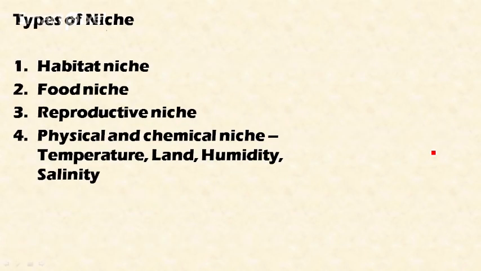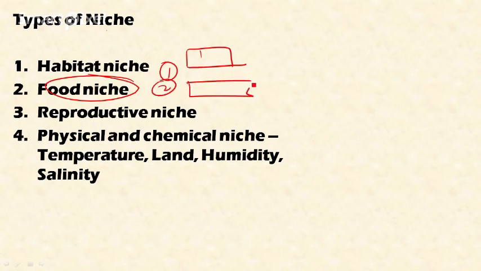So there are different types of niche. These are called habitat niche. Habitat niche is related to the living place of a particular species. And food niche is related to the food habits and source of food of a particular species. And reproductive niche is related to mating requirements and the time and place of mating and reproduction of the species. And the fourth type of niche is physical and chemical niche. These include abiotic factors like temperature, land, humidity and salinity.